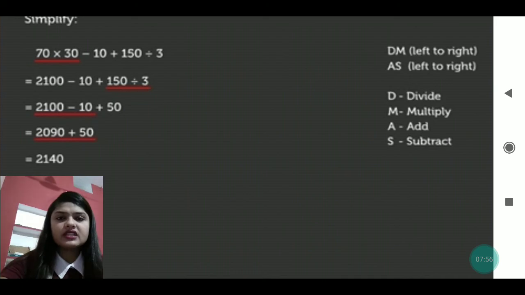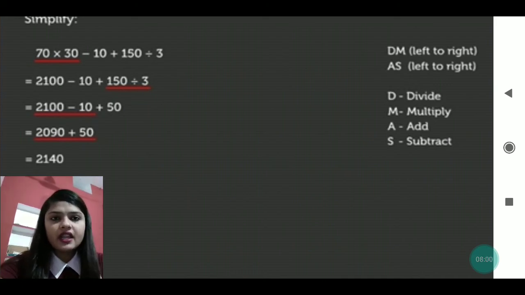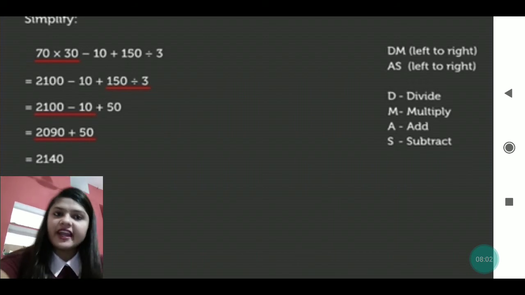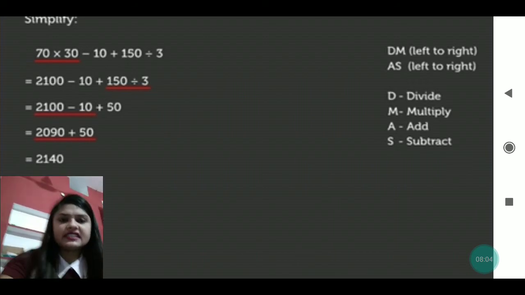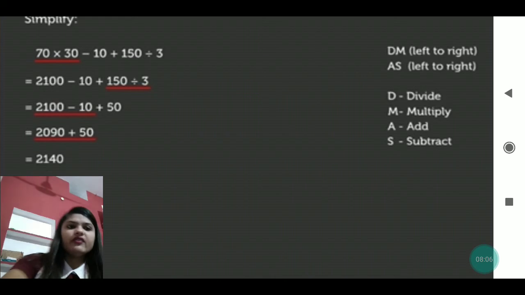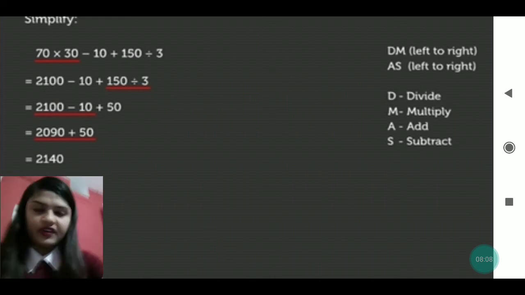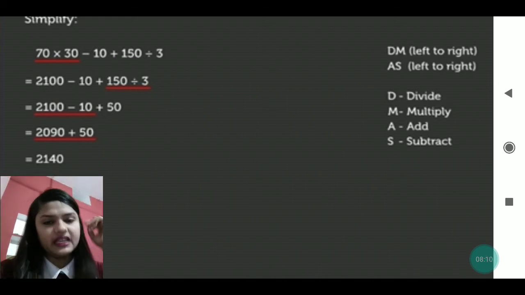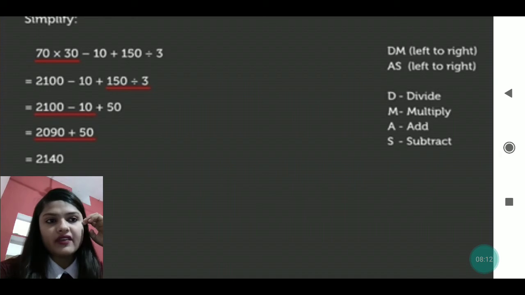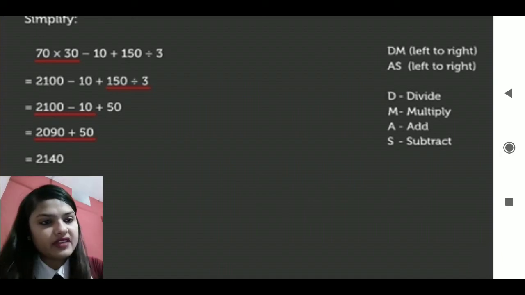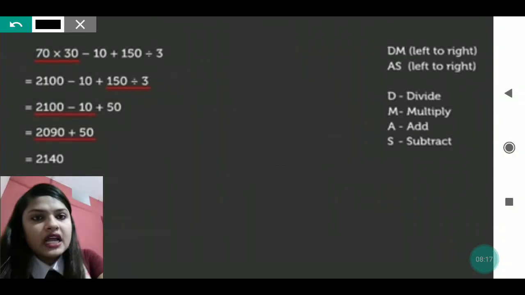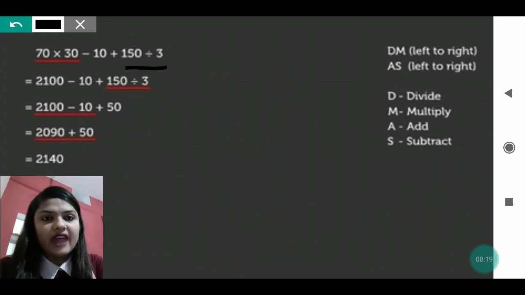In this also you can see, my dear, 70 into 30 minus 10 plus 150 divided by 3. It is written there, na? So what you will do? We will do the division here first, because off is not given, na? So how will we do it? Means 150 we have to divide by 3 first.